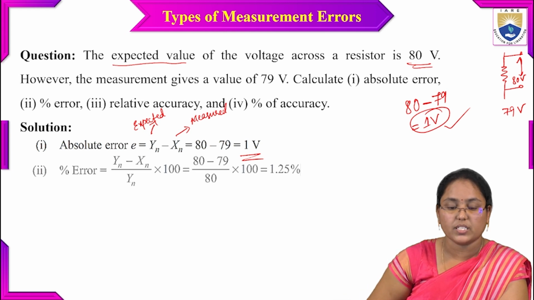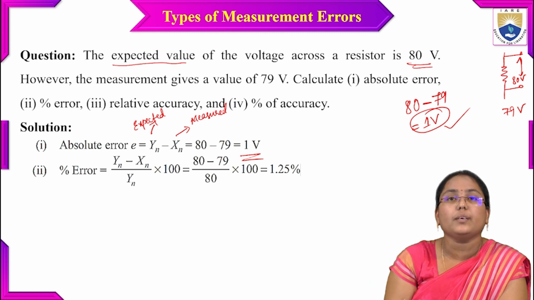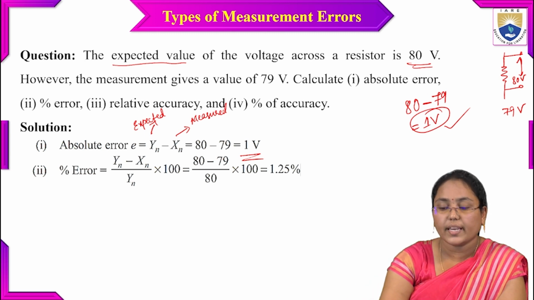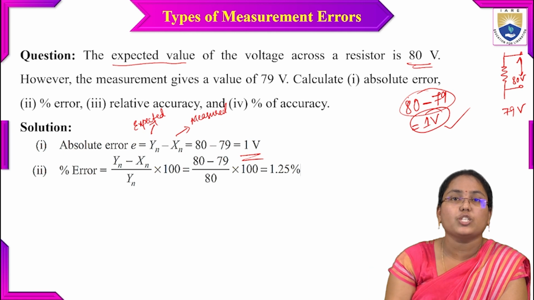Next is the percentage error. The percentage error is the difference divided by the actual value, every time.